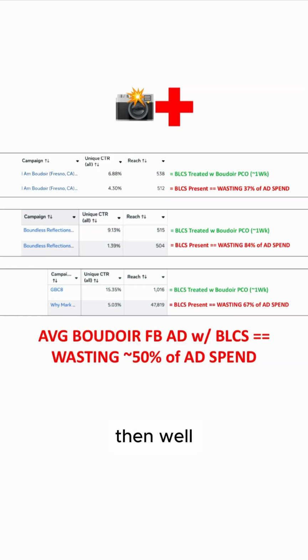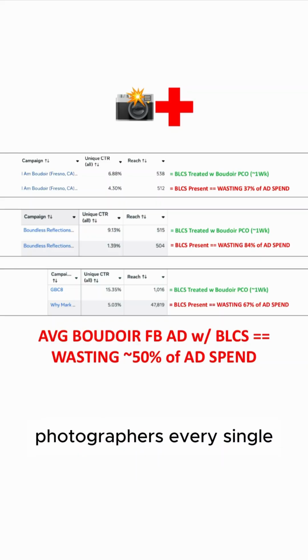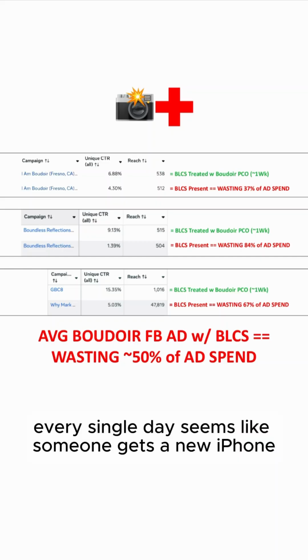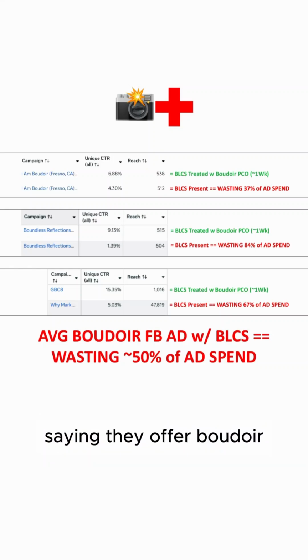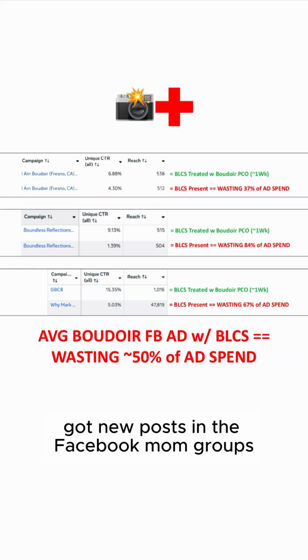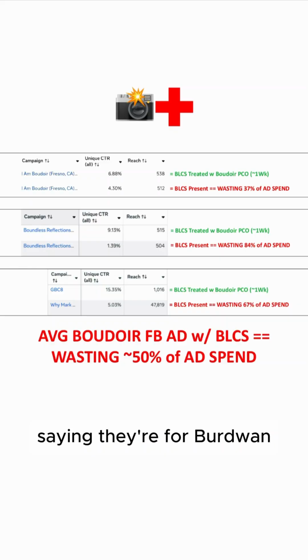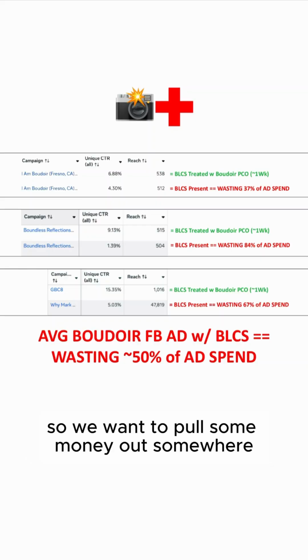Then, because you're looking around the marketplace, it's getting more and more saturated with boudoir photographers every single day. Seems like someone gets a new iPhone, they're throwing up their Google business profile saying they offer boudoir, or if they get a new camera, got new posts in the Facebook mom groups saying they offer boudoir, and we're seeing inflation still hitting hard for living costs, so we want to pull some money out somewhere.